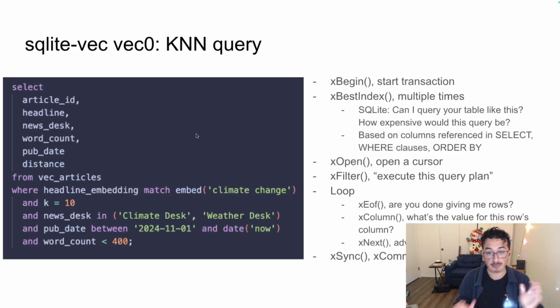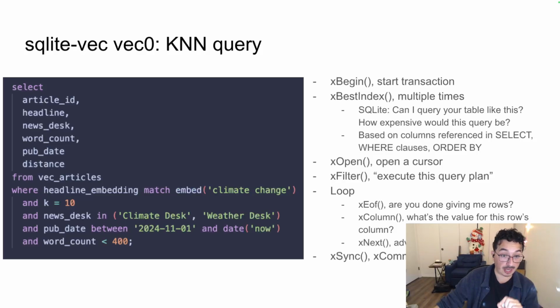But what SQLite does is that when it receives a query like this to a virtual table, it will first call xBegin to say that a transaction has started. It will call a function called xBestIndex, which is a callback that you provide. And what SQLite does in this case is that it will call this method multiple times.